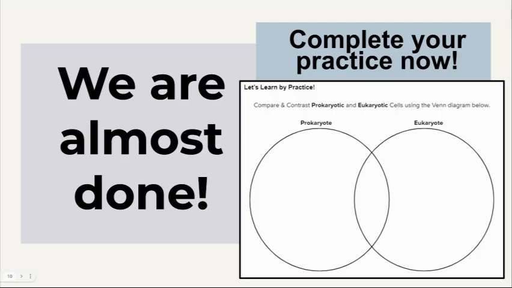Now it's time to talk about your practice. We have a Venn diagram of things that we have in common versus things that are not. What's in the middle is what's in common. The things that are in the outer part of the circle are not. I'm going to help you with a few. We know that prokaryotics and eukaryotics have cell membrane, ribosome, and cytoplasm. We also know they have DNA and RNA.